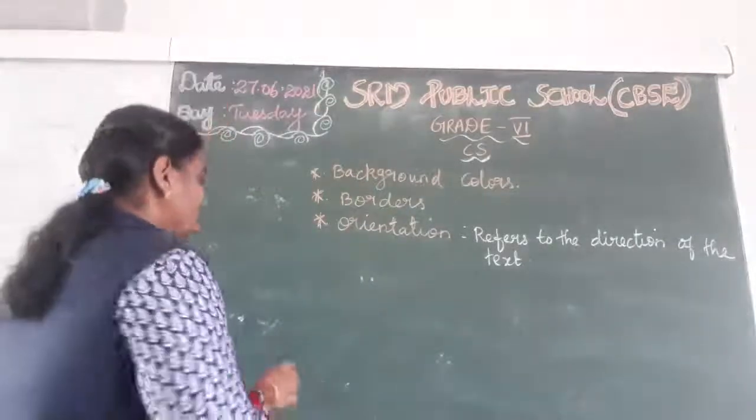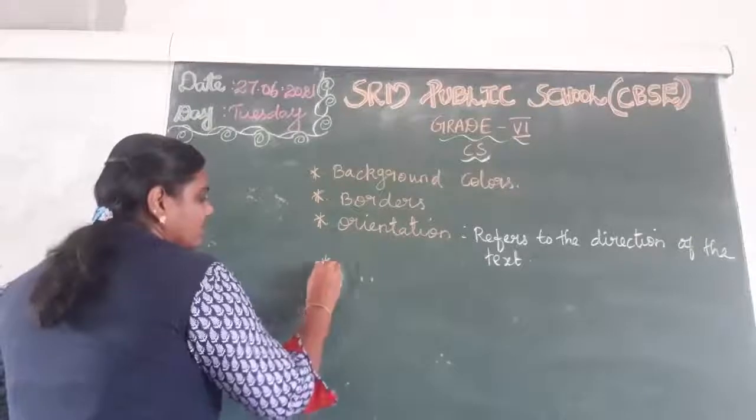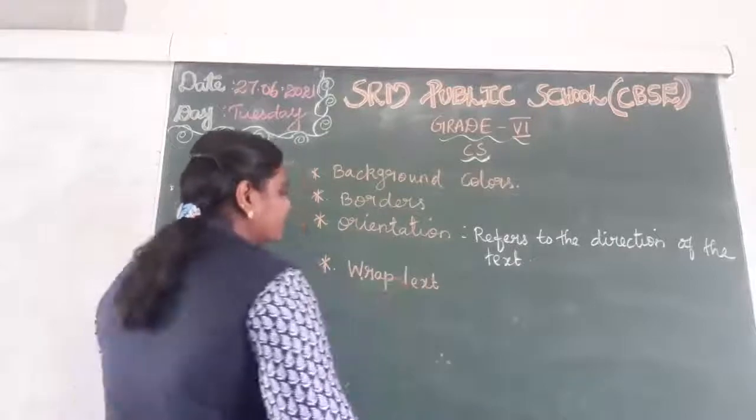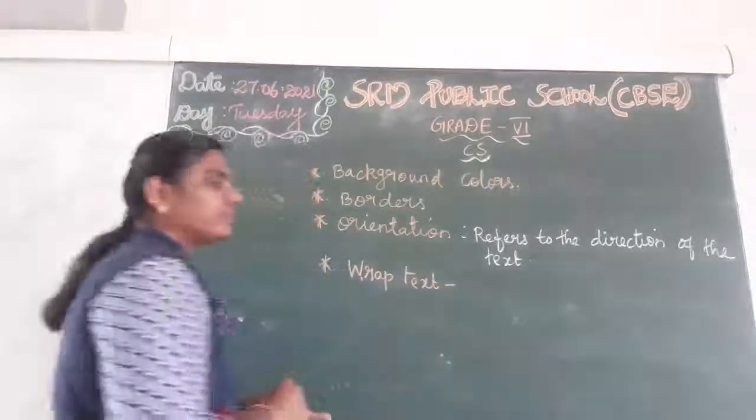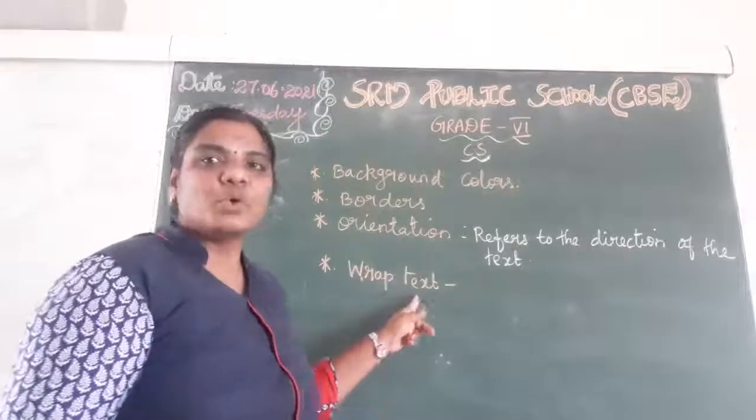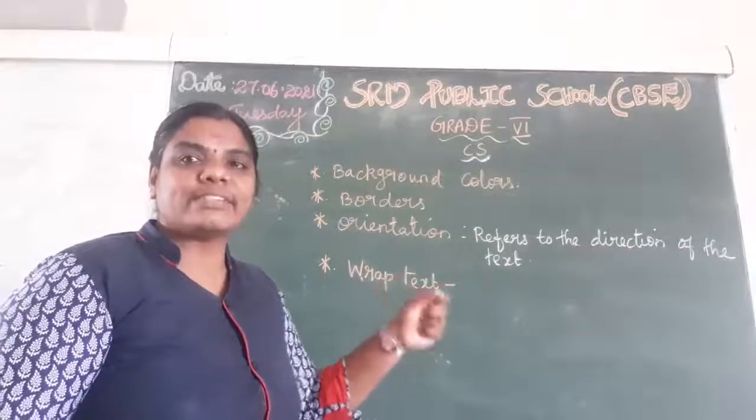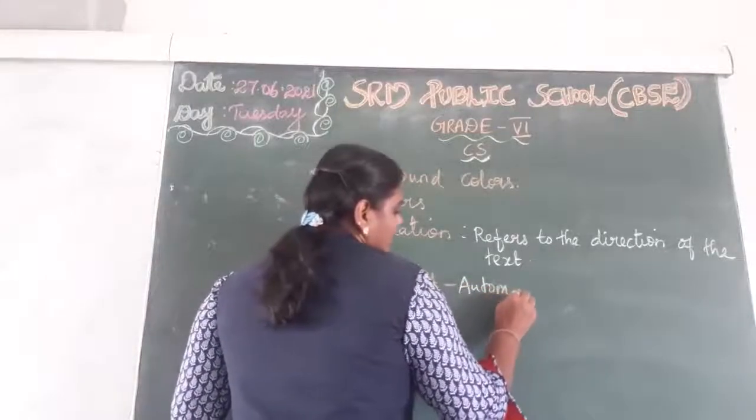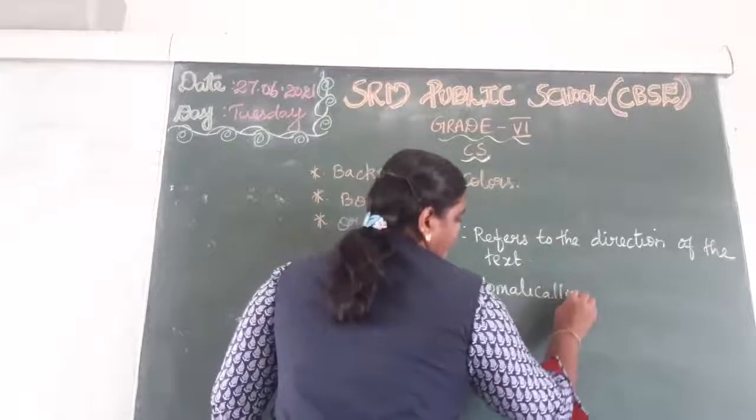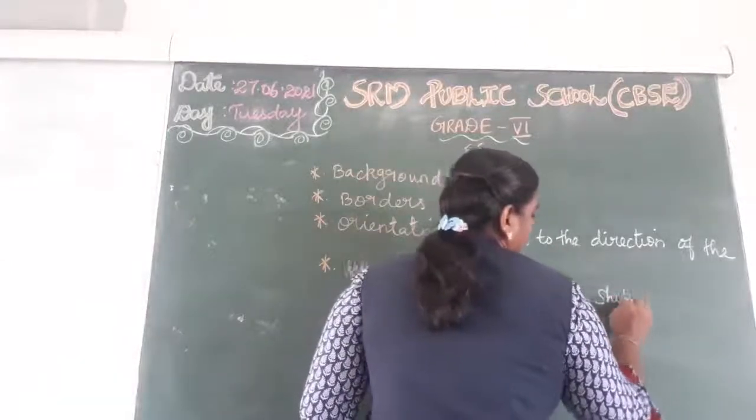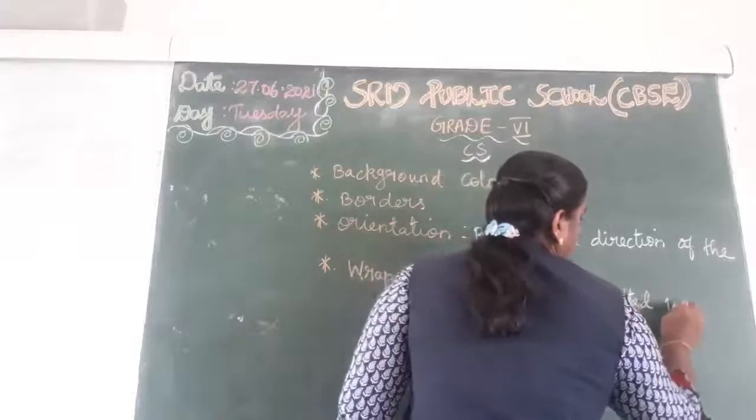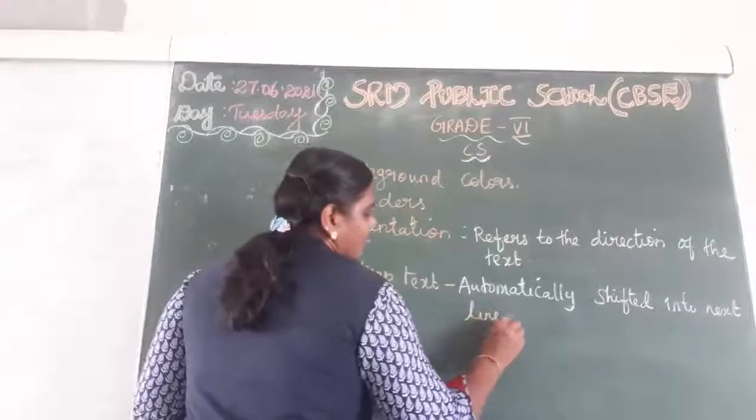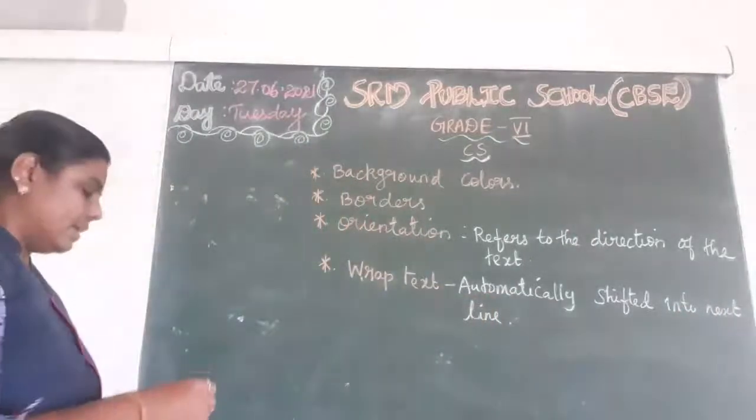Okay. The next one, wrap text. Wrap text. What is meant by wrap text? So this option is used to automatically shift the text into the next line. Okay, understand?